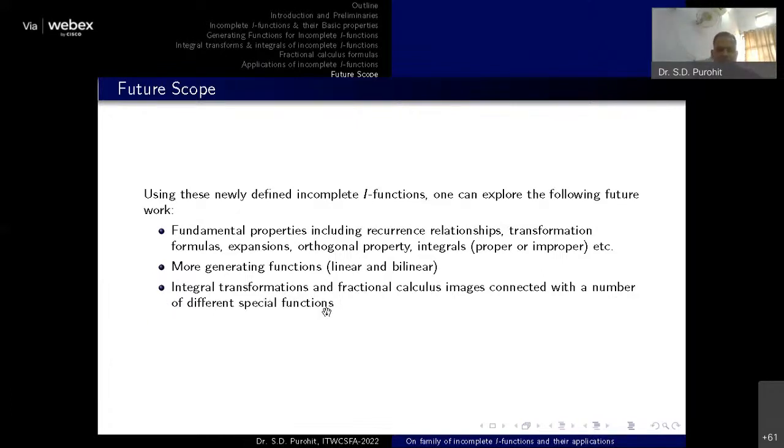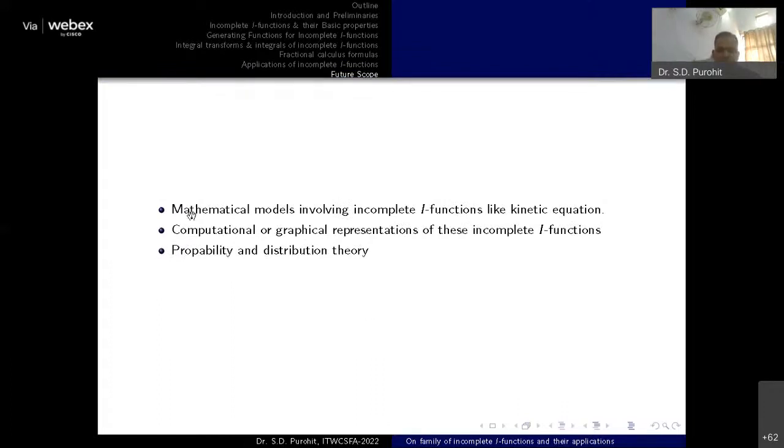Further, integral transformations, fractional calculus associated with these two functions and other special functions. We may also calculate some mathematical models involving incomplete I functions, like the kinetic equation or any other equation.